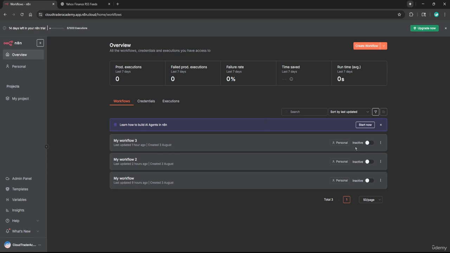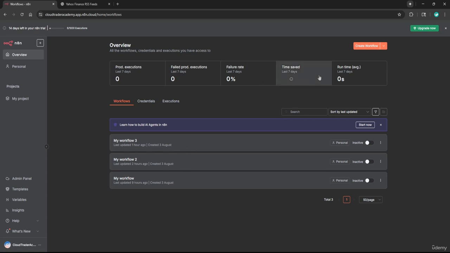Now make sure your other workflows are turned off, just because one of them was constantly grabbing the price of Bitcoin, and I believe that should eventually break because I never paid for the API. So unless you guys paid for the API to do that, you should get to a point where it does not allow you to query it anymore.